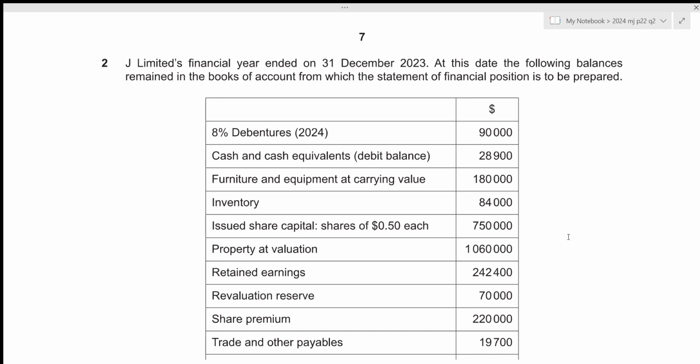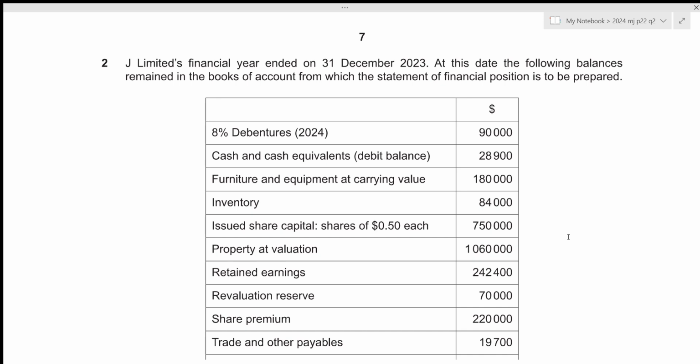And in this video, we'll be going over A-Level Accounting 2024 May-June Paper 2-2 question number 2. This is paper 2, which consists of 4 questions. 2 of them will be of 30 marks and 2 of them will be of 15 marks. And the total time limit for this paper is 1 hour 45 minutes.